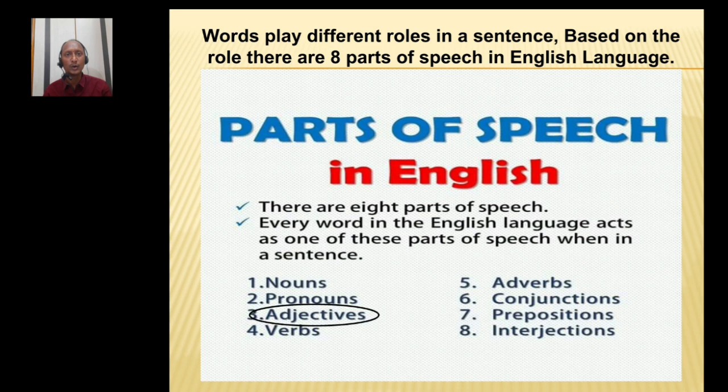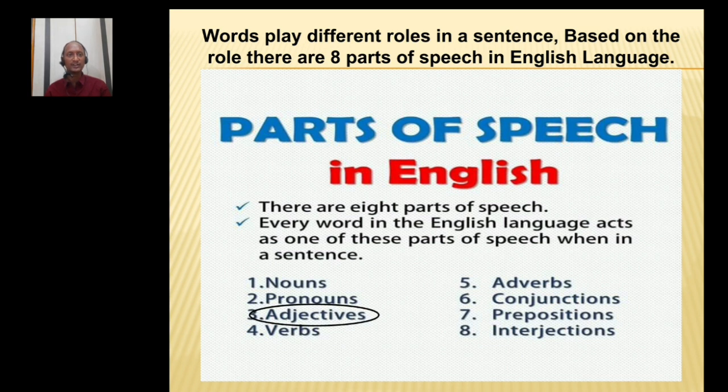So, based on the role it plays in a sentence, our grammarians divided all the words into 8 parts of speech. I think all of you are aware of these parts of speech. So, obviously, they are nouns, pronouns, adjectives, verbs, adverbs, conjunctions, prepositions and interjections.